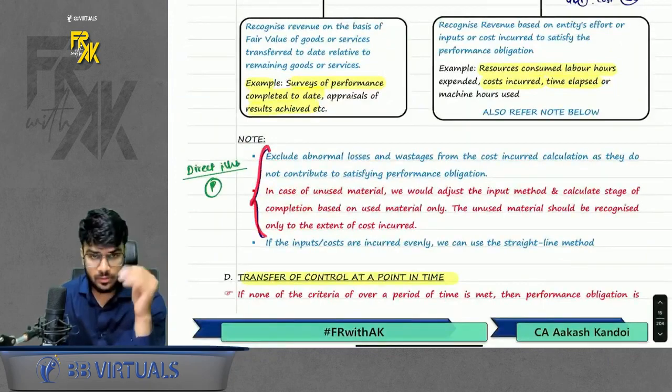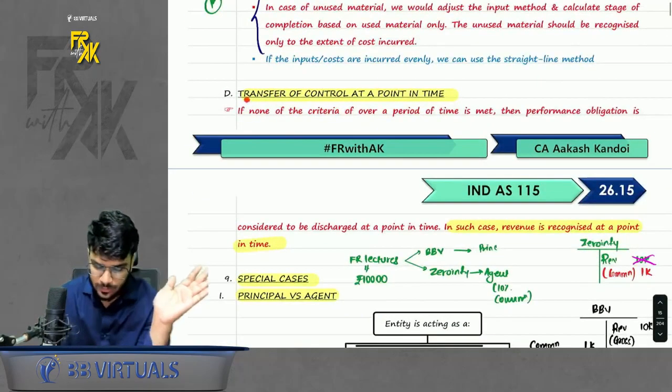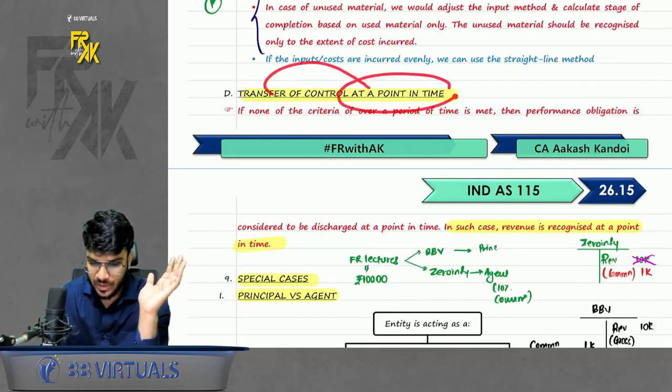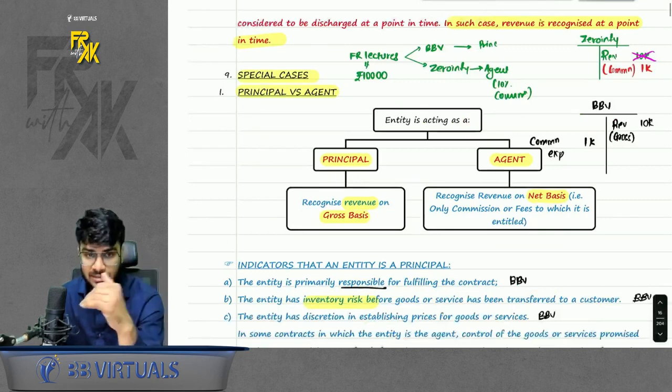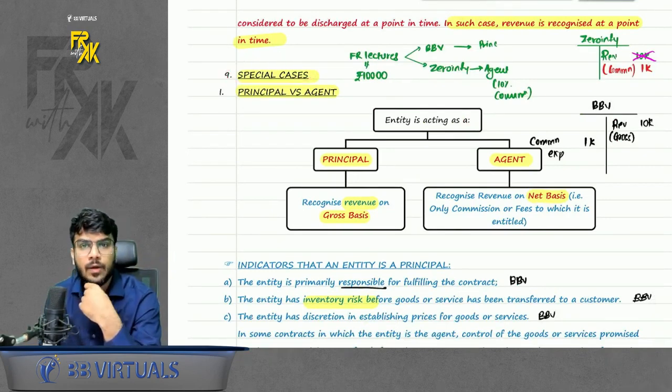Acha, we have a note. For the note, I will teach you a direct illustration. Don't worry about it. Then, if none of the above criteria are met, we will assume that control is getting transferred at a point in time. Okay, this is what we have done. Now we move on towards the special cases. Now, what are special cases?